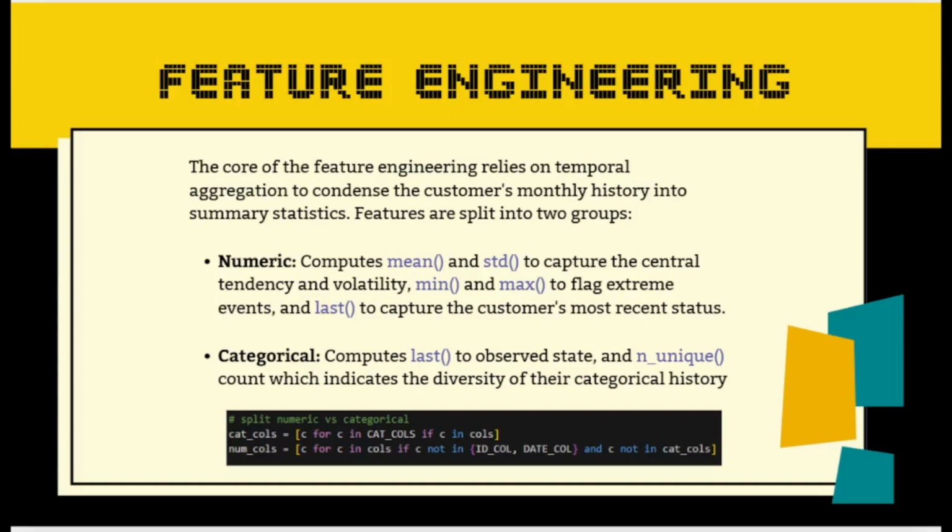As for the feature engineering, given that we have no knowledge of the features, the best we could do is to treat them as numerical or categorical data. For numerical, we compute the mean and the standard deviation. Why do we do that? Because we want to capture the central tendency and volatility. Second, we capture the minimum and the maximum to flag extreme events. And finally, we capture the last, the customer's most recent status. As for categorical data, we compute the last observed state followed by the number of counts, which indicates the diversity of their categorical history.